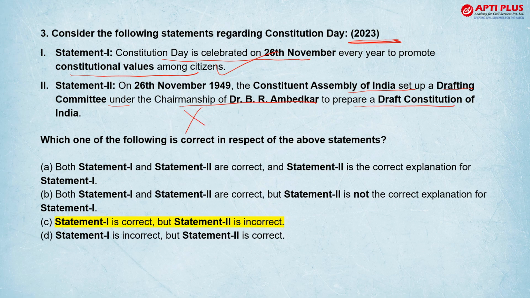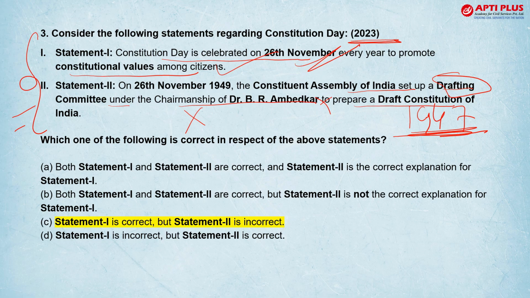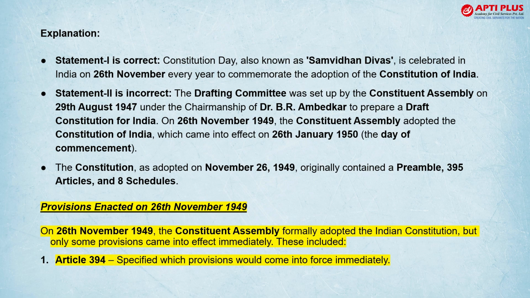This is incorrect because this drafting committee was formed in 1947, and then the constitution was made, and finally it was adopted on 26 November 1949. The committee was formed in 47, before the adoption. So the second statement is wrong. In such a statement type question, the trick is you need to know at least one statement which is correct or incorrect, then you can come to the answer directly. The answer here is C.